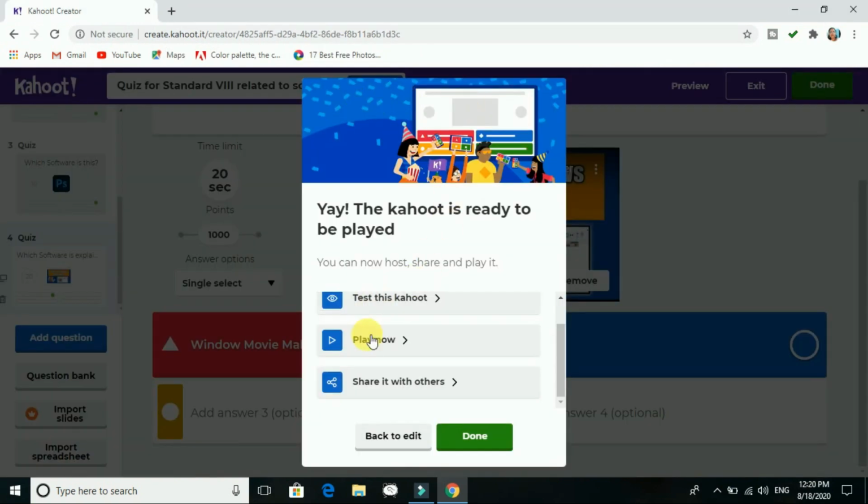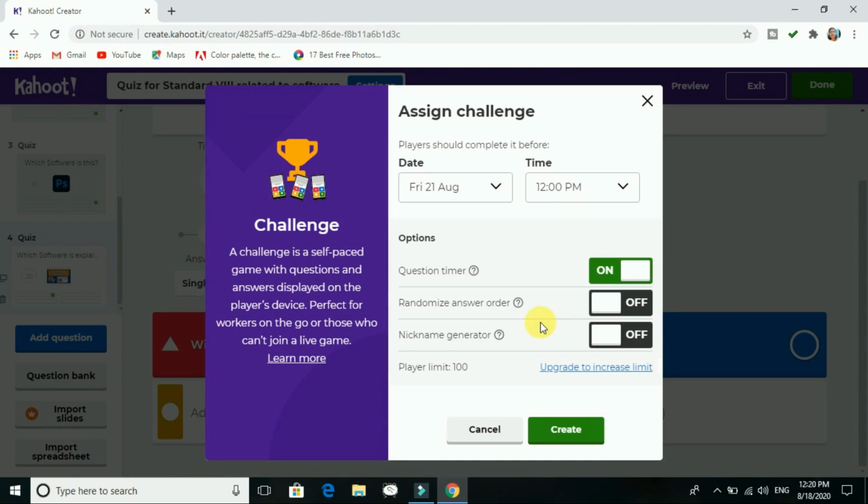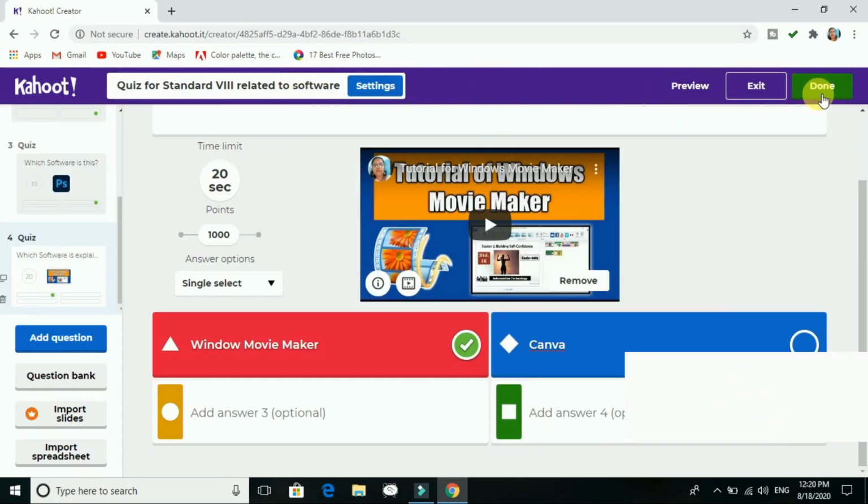You can play also. If you want to play, like teach it or assign it. If you want to assign to the students, you can assign it to them. Okay, as I have told you, you have to copy and paste it over there. The link you will create over here, like at what time you want to give this quiz. Okay, you want to assign it, and click on create. So this is like a challenge, and I know very well that the students will feel very comfortable over here.